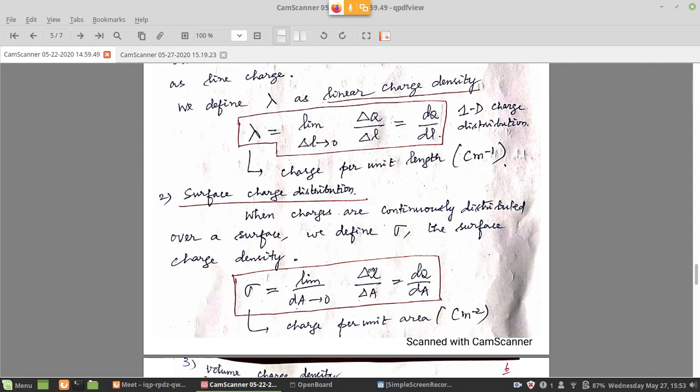Similarly, volume charge: the quantity is volume charge density rho, which is charge per unit volume, defined as dq by d tau. The unit is coulomb per meter cube. So these are the three different types of charge distributions that we will encounter in real life. So now the question comes.